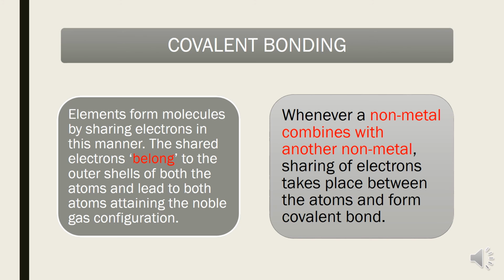Children, in such kind of bonding, generally a non-metal combines with another non-metal, and they share their electrons and form a covalent bond. I want to mention here the alkali metals like lithium, sodium, potassium, rubidium, cesium. They never indulge in such kind of bonding. They remove their electron and turn into cations. Alkaline earth metals, to one extent, if we remove the exceptions, also remove their electrons and turn into cations.